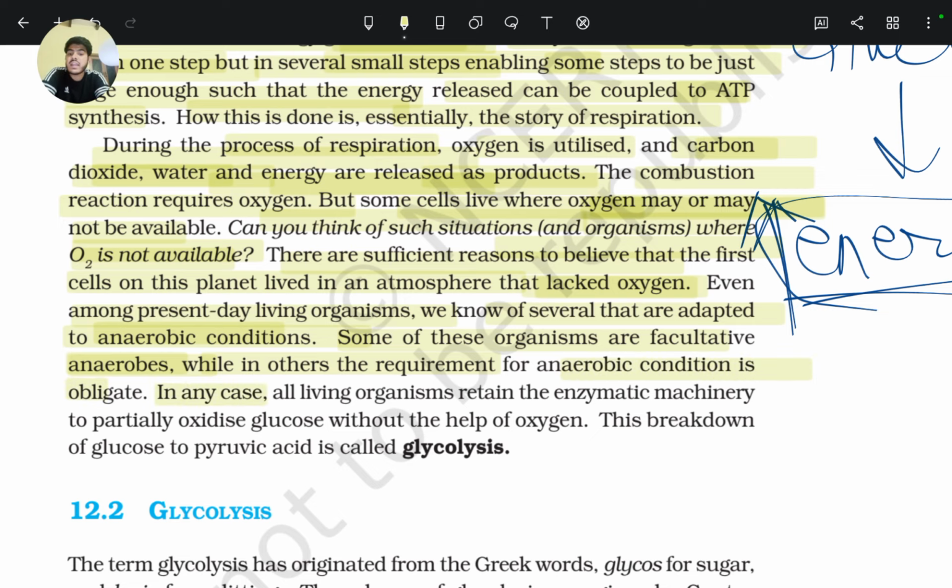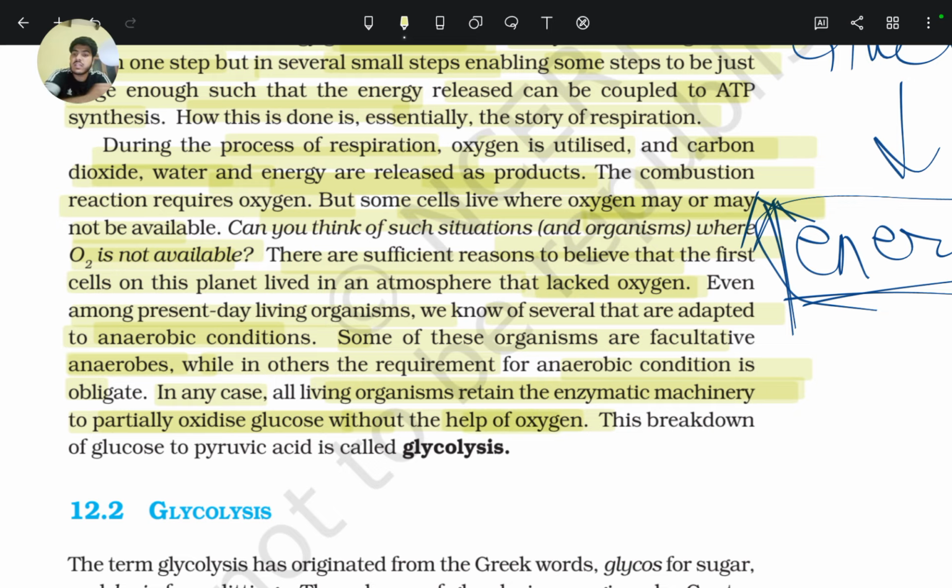In any case, all living organisms retain the enzymatic machinery to partially oxidize glucose without the help of oxygen, breaking down glucose in a series of reactions and collecting energy.